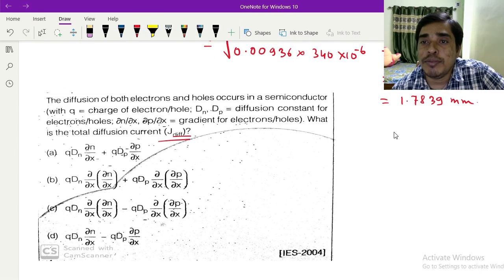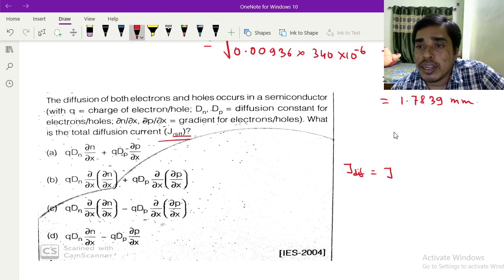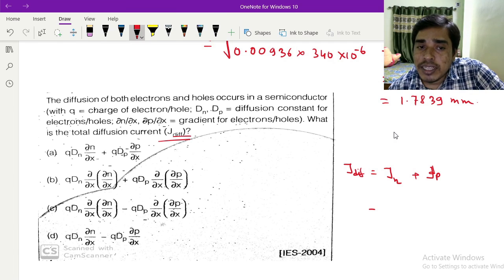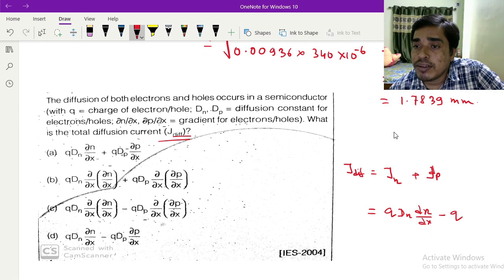For diffusion current, J diffusion equals J diffusion of electrons plus J diffusion of holes. So this is Q dn by dx, and this is negative Q dp divided by dx.